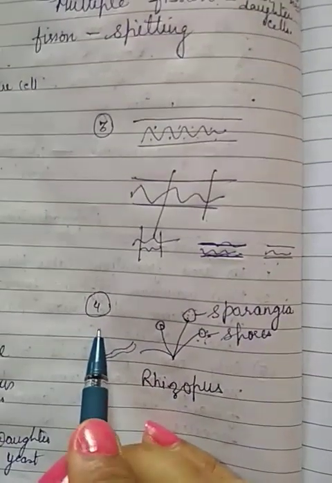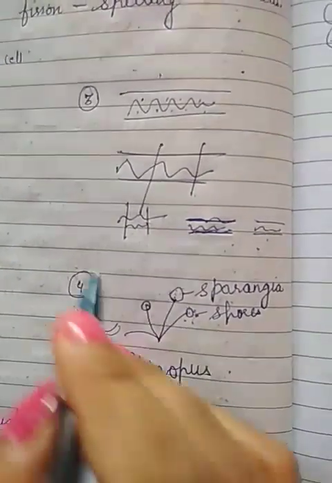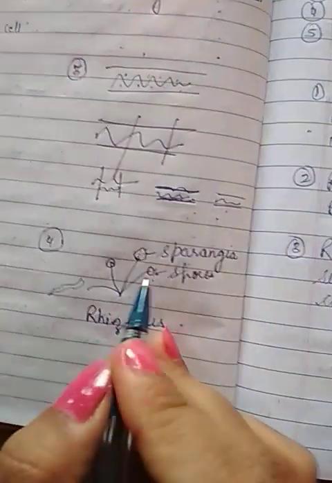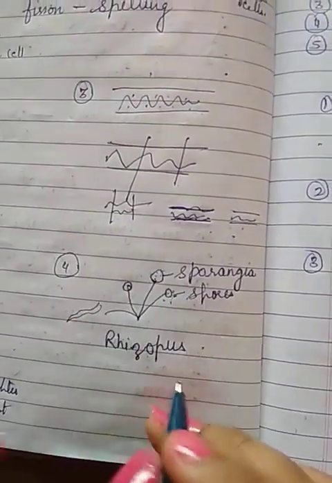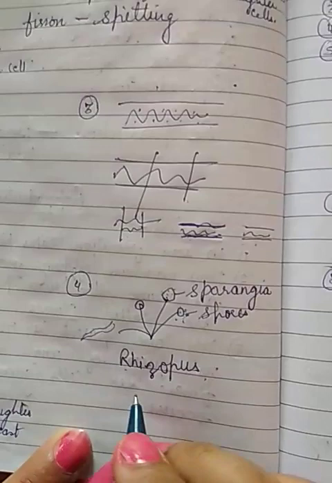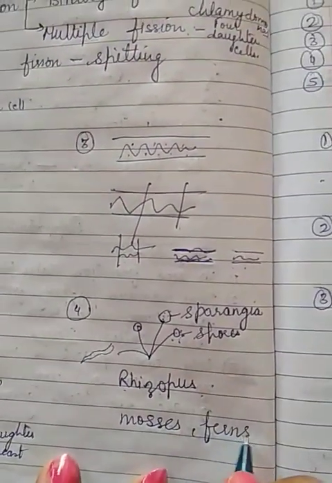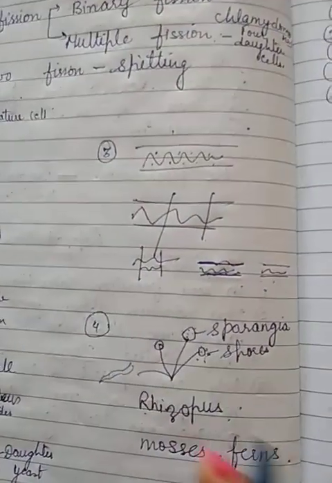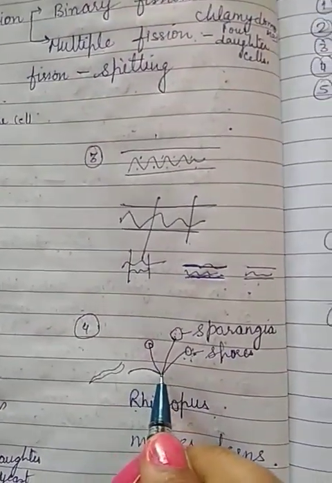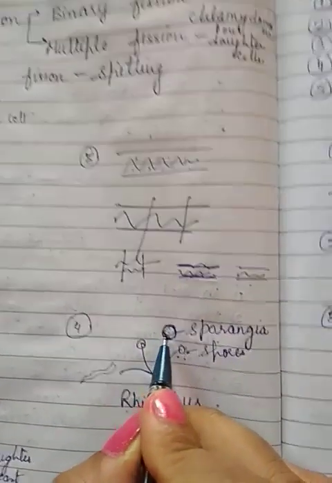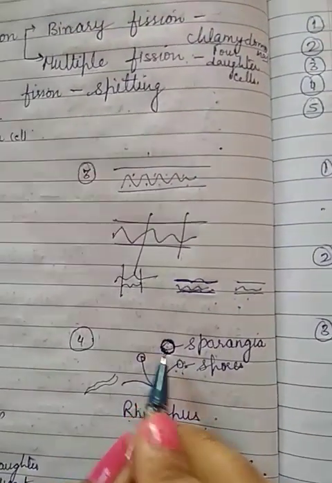The fourth process is spore formation. As it is already given in your book also, now what happens in spore formation? This type of process mainly occurs in Rhizopus, and we can say in mosses or ferns. Mainly that process occurs in mosses and ferns. Now what happens? The plant is able to form small structures called sporangia. As the name is spore formation, here is the formation of sporangia.